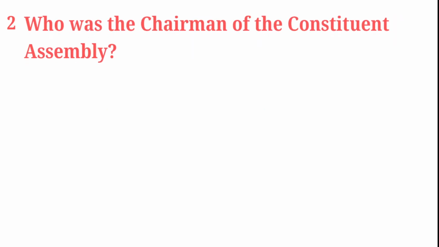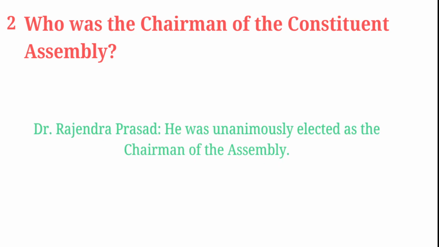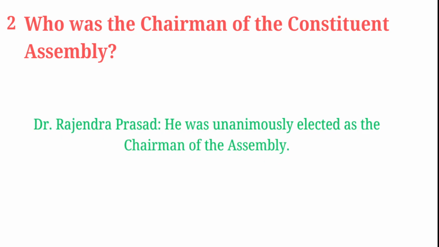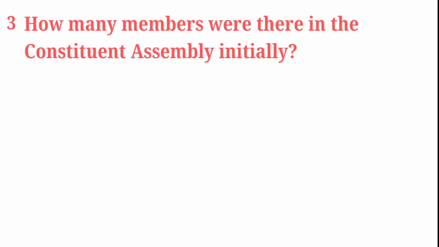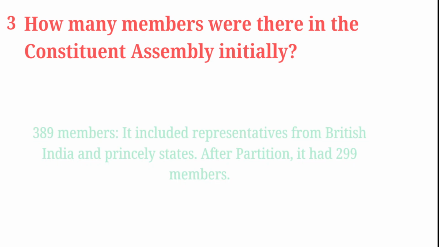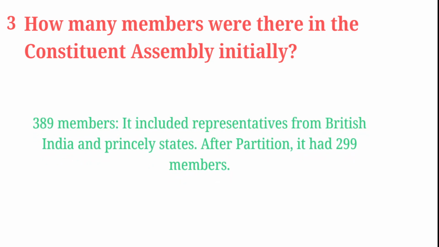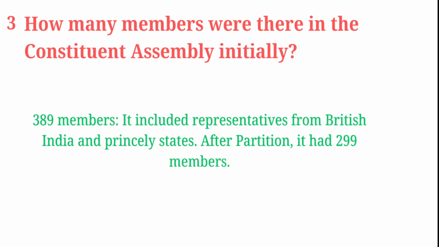Who was the chairman of the Constituent Assembly? Dr. Rajendra Prasad was the chairman of the Constituent Assembly. How many members were there in the Constituent Assembly initially? 389 members. After partition, it had 299 members.